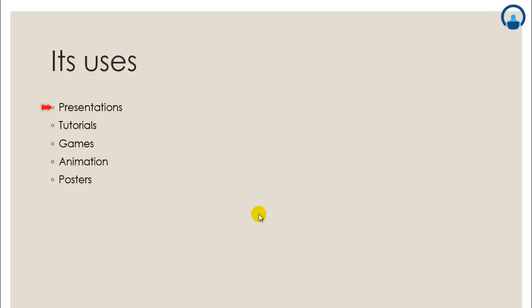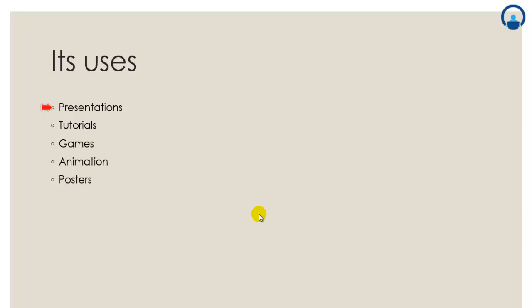You can also directly create a graph or chart in your presentation. You don't need to always copy and paste it from Excel. Then PowerPoint also comes with a tool like ClipArt,